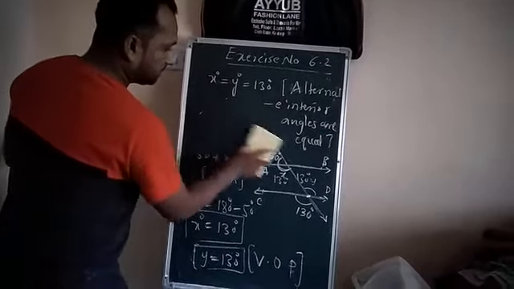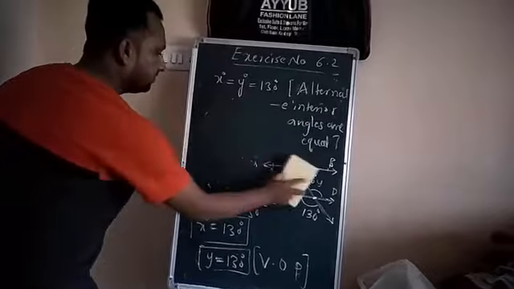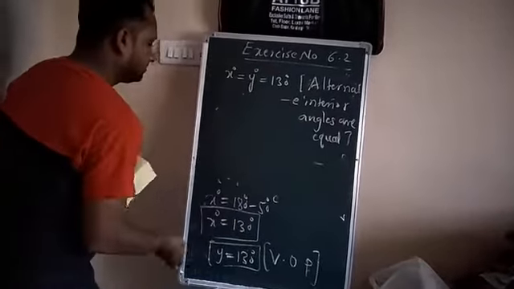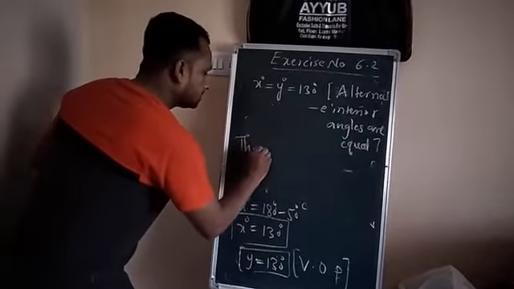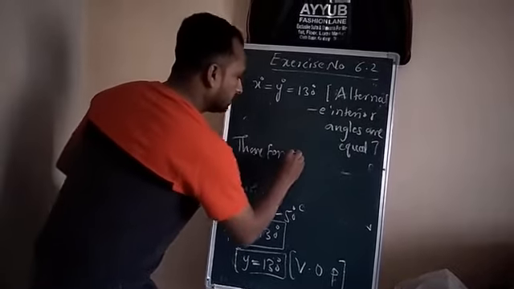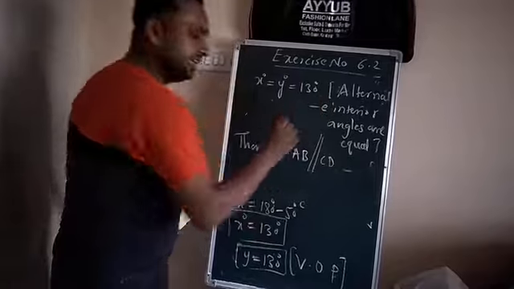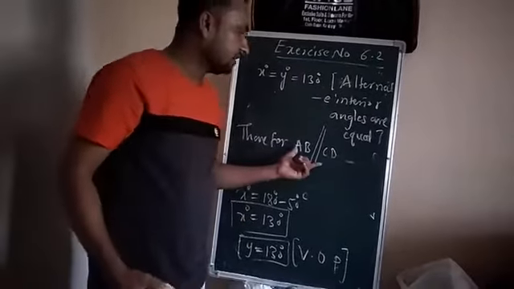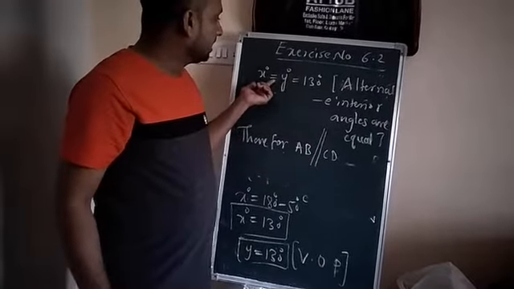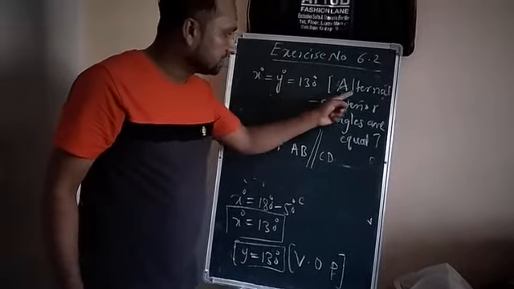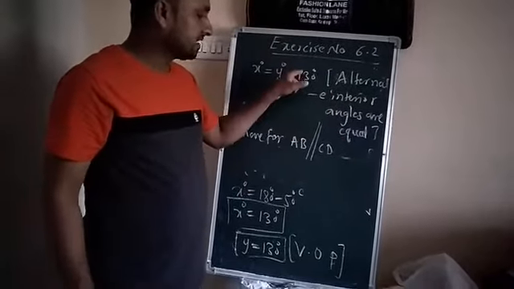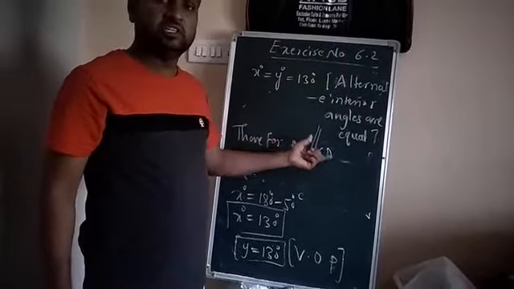So what can you write here? Therefore, AB is parallel to CD, because angle x and angle y are alternate interior angles and they are equal. Then you can say that AB is parallel to CD.